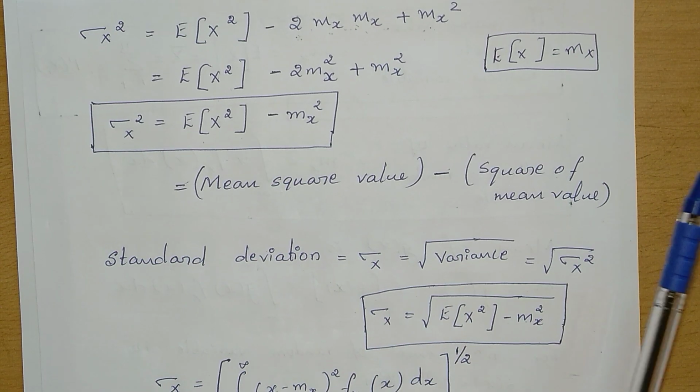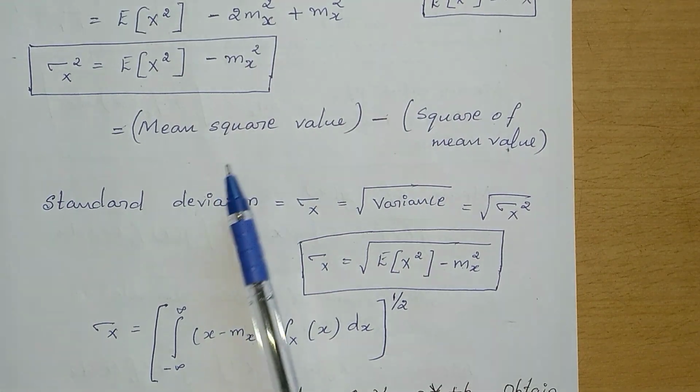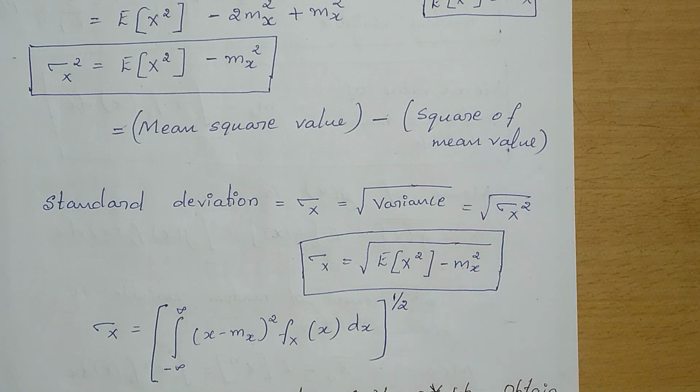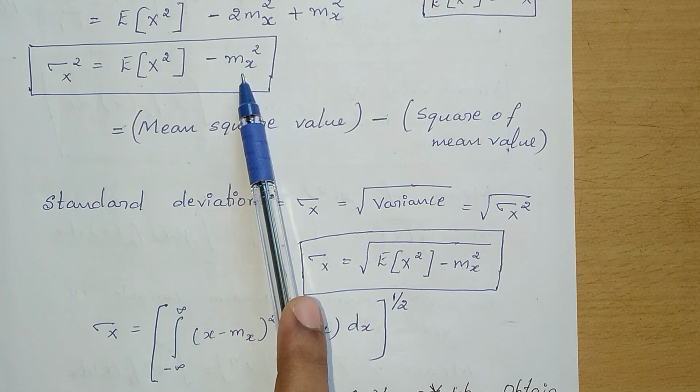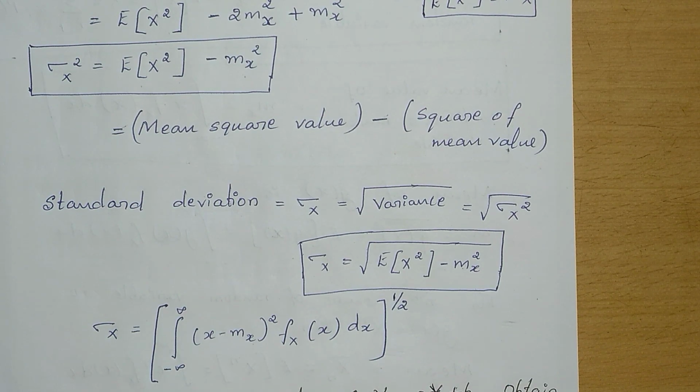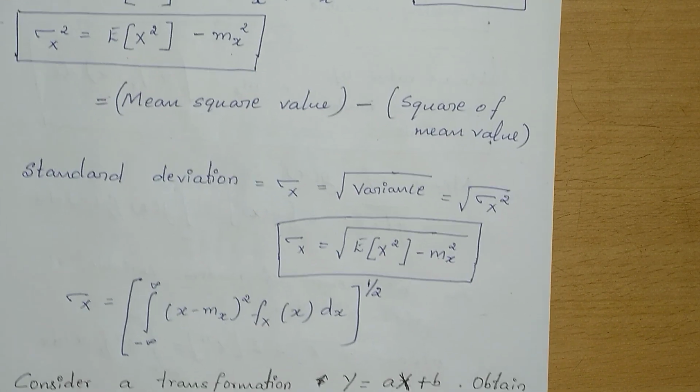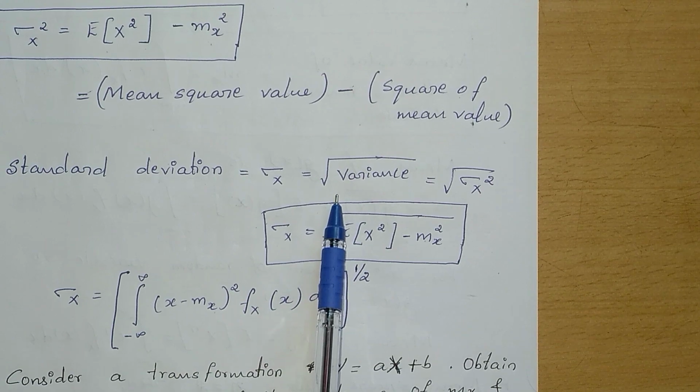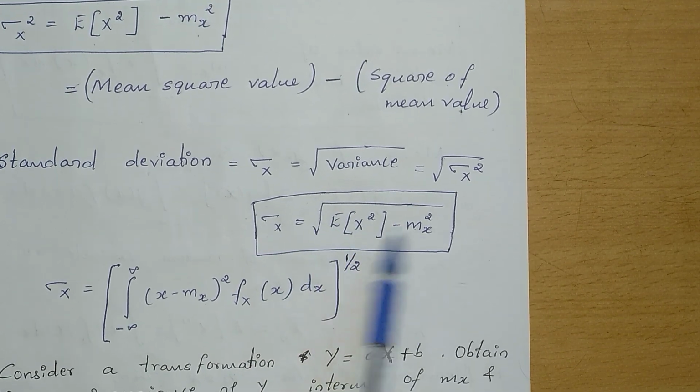That is, variance can be found as mean square value minus square of the mean value. This is the square of the mean value, and this is the mean square value. Next, standard deviation is the square root of the variance, that is the square root of this value.